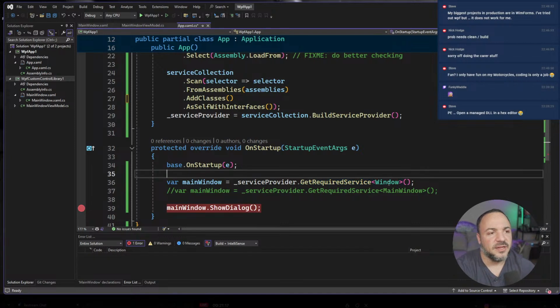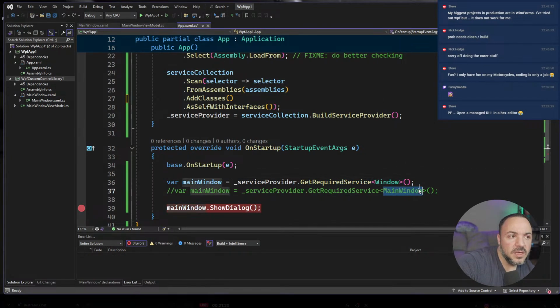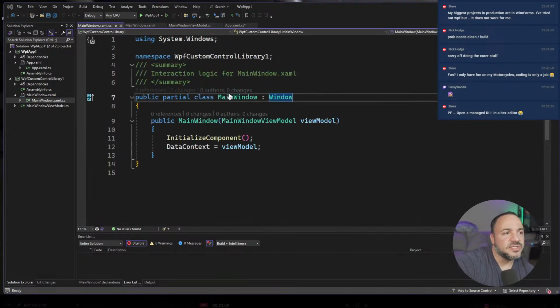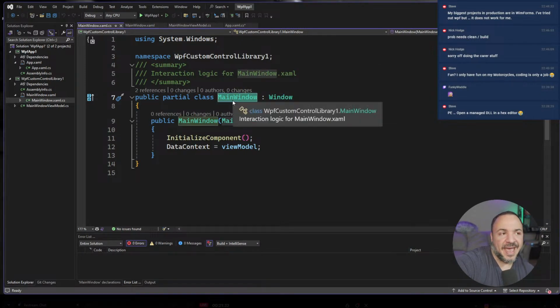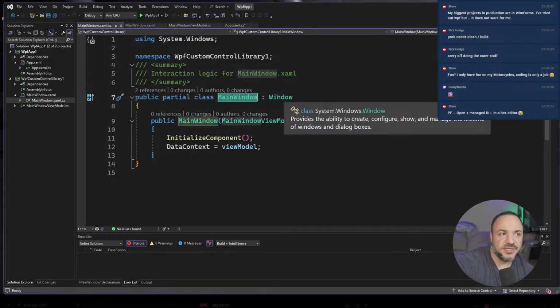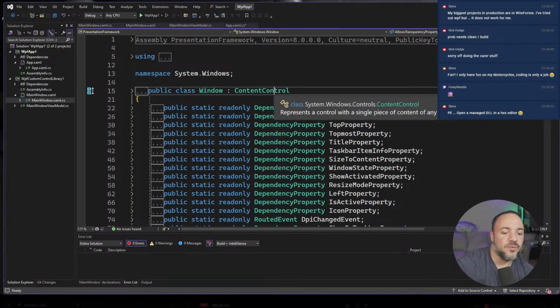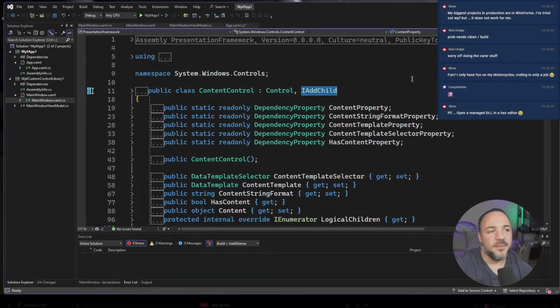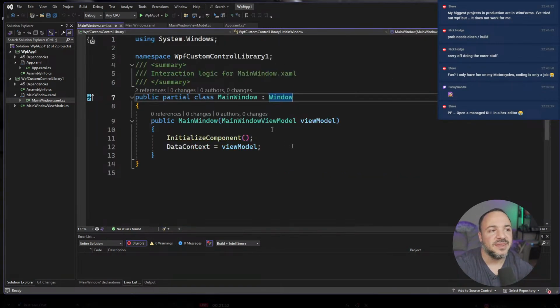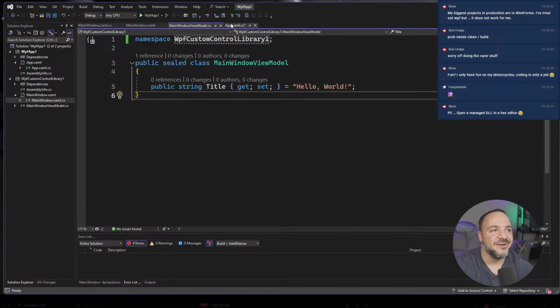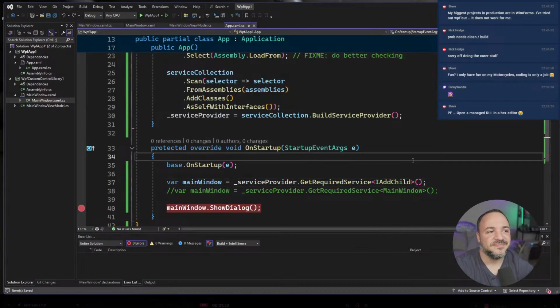So if folks are getting kind of lost about why I'm getting stuck here, when we add classes as self with interfaces, main window, if we look at main window in the code here, when we say as self, it will register as main window. And then it says with interfaces, and there are no interfaces that you can see here, which is why I went into window itself to see if there were any interfaces we could ask for. A cheater move is I might be able to check for this because I think it will be the only thing on the dependency container that has that interface.